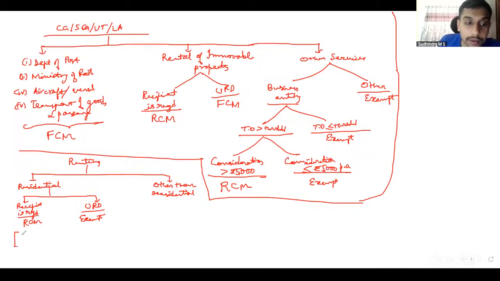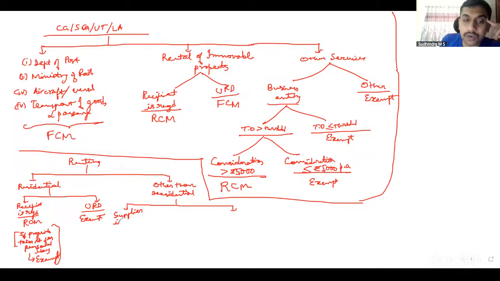Why I said 99%? If proprietor takes it for personal stay, yes, personal stay, then it is exempt, even though the proprietor is registered. Whereas other than residential property, this is supplier specific as well. Supplier is registered, then I need not see who is the recipient.